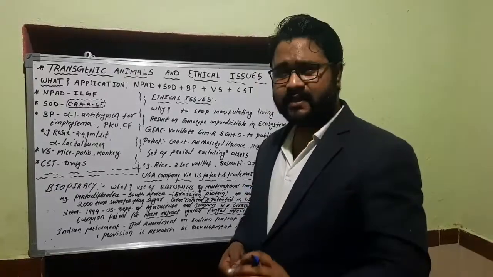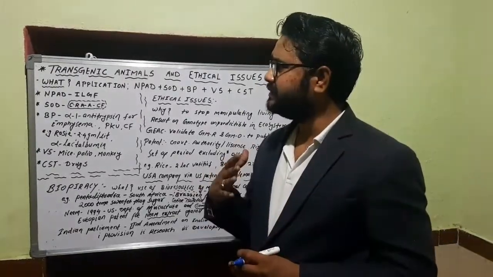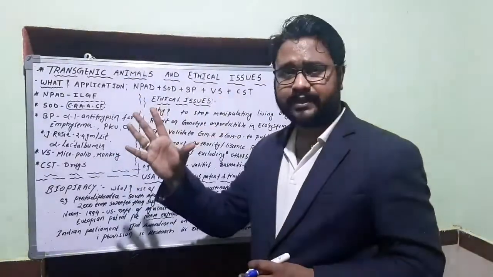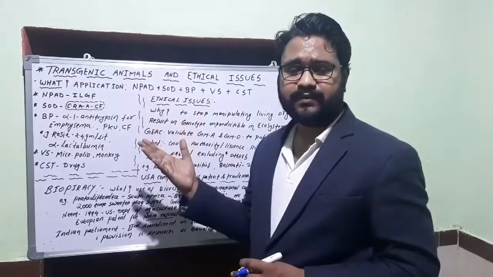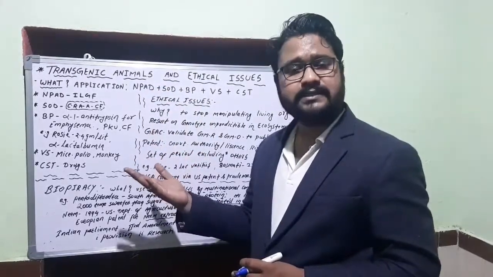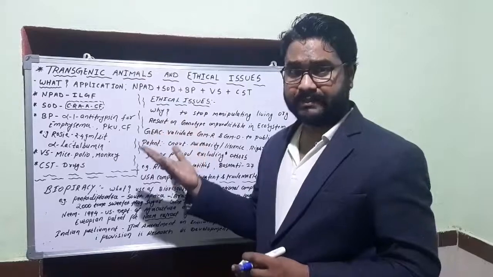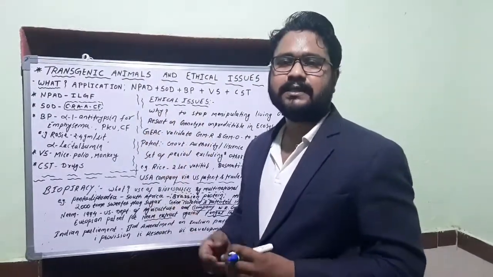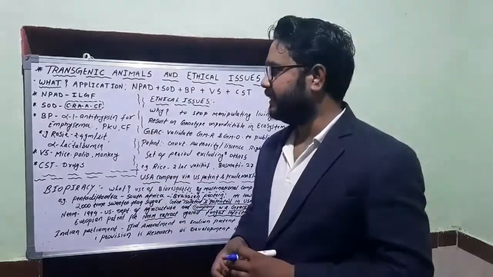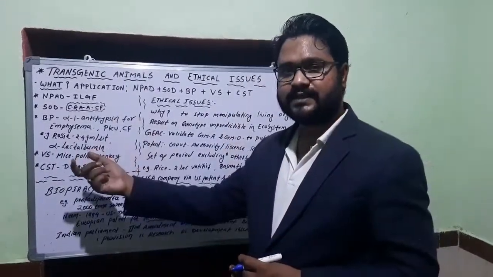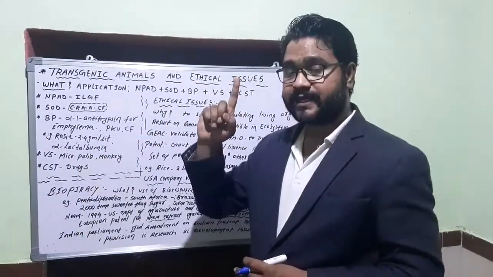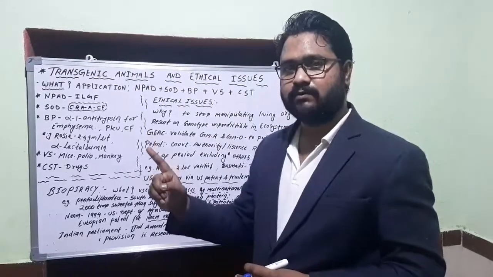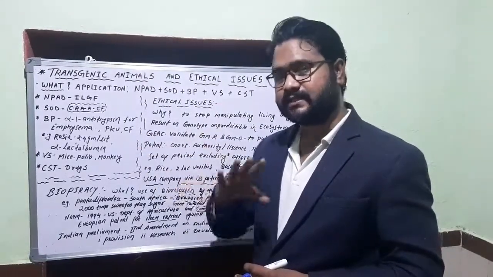So in the end, what is the conclusion? We have to understand the biotechnological application in the production of transgenic animals, 5 points: NPAD, that is normal physiology and development; SOD, that is study of diseases; then biological products, BP; then VS, that is vaccine safety; and CST, that is chemical safety testing. Then the very famous example of the transgenic cow, that is Rosie, which was exploited for producing human milk containing the protein alpha-lactalbumin, and it is more nutritious and delicious compared to human milk.